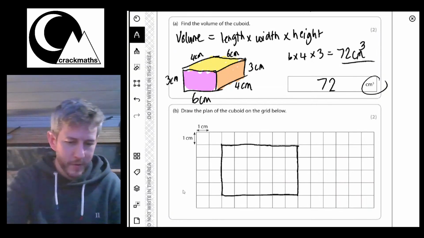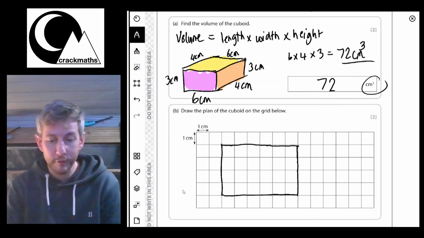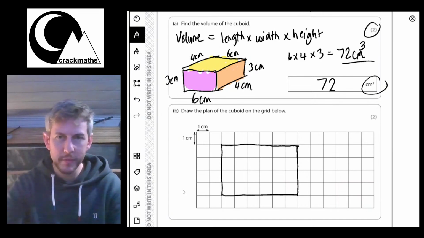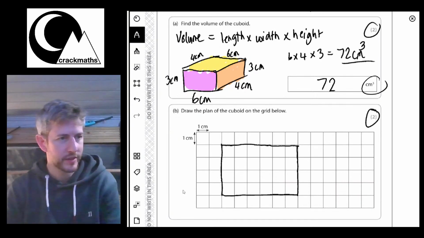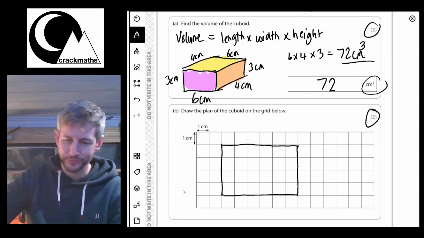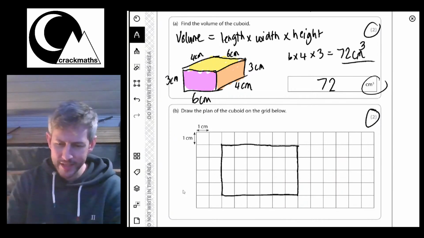And there we go. So that is the plan of this cuboid. So we've got 2 marks for this and 2 marks for this. Okay, right. Let's have a look at the next one.